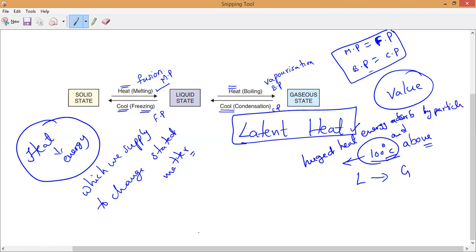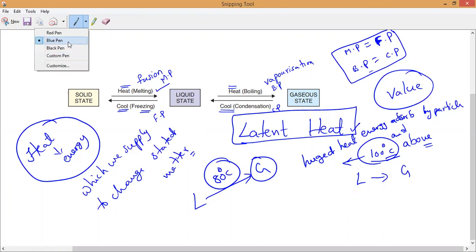Now, for example, let me take a girl, Vartini, who keeps on heating the water only up to 80 degrees Celsius. Is it possible to convert it into gas? She has been heating for 10 hours, only boiling the water at 80 degrees Celsius. Is it possible to convert into gaseous state? No, sir. Even if you heat for 10 days at 80 degrees Celsius, what is the temperature of the water? 80 degrees only.